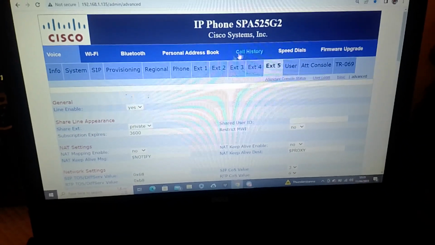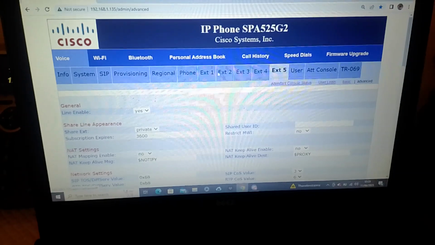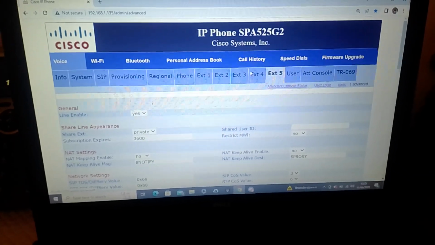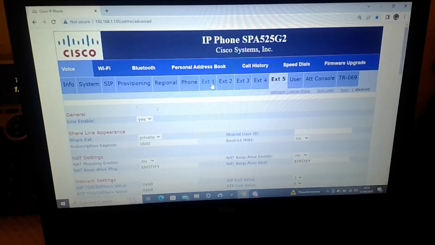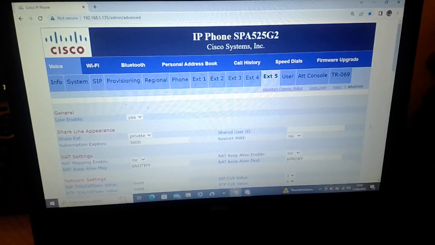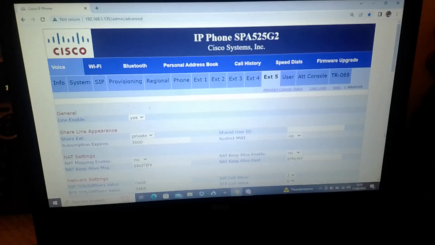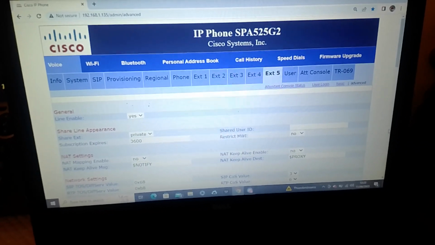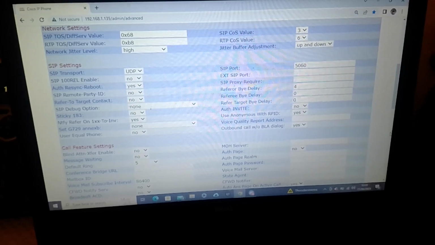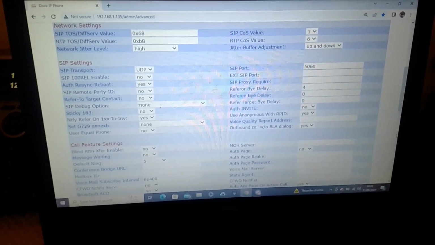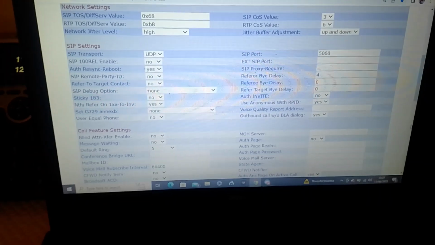Basically what you see here, that's all the extensions. The 525 is a 5-line extension, and on line 5, and you can do it on all those extensions, you can set a ringtone, so you can have different ringtones for a different network, and when somebody rings you, this particular ringtone would actually work.